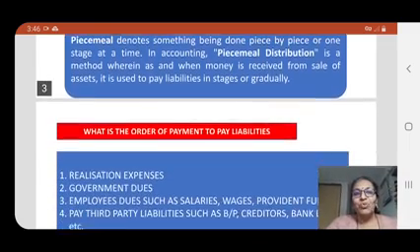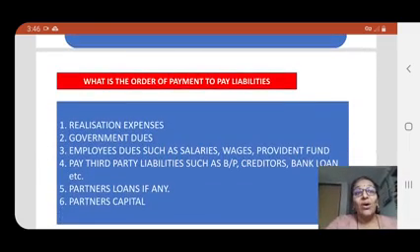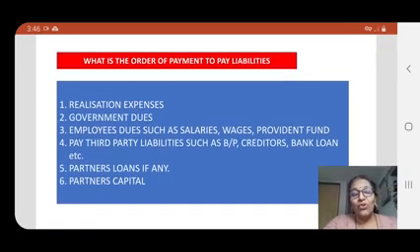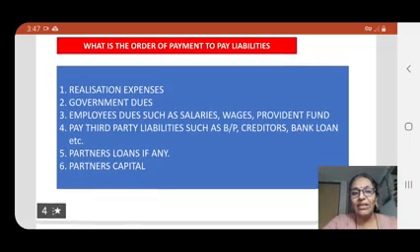Next, let us move on to the next slide. What is the order of payment to pay the liabilities? This order is to be followed by the firm when it dissolves. First, it has to meet the realization expenses, then pay the government dues, that is tax. It may be GST or income tax. Then it has to make the payment to the employees, if any employee dues are there, such as salaries, wages, provident fund, etc.